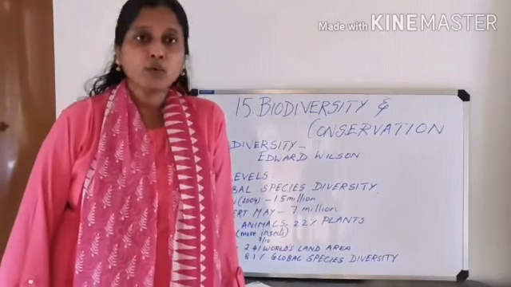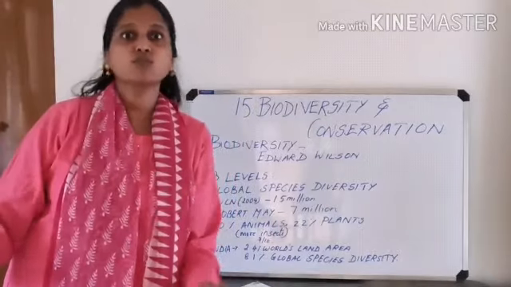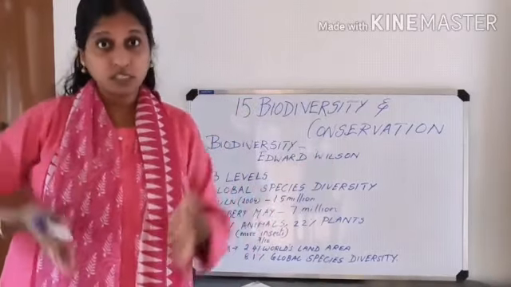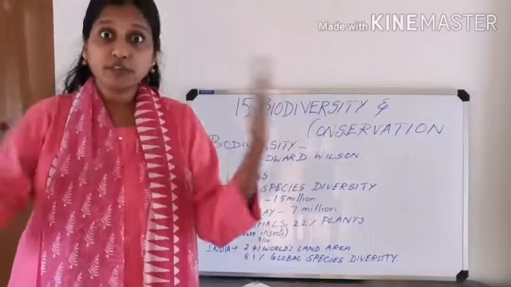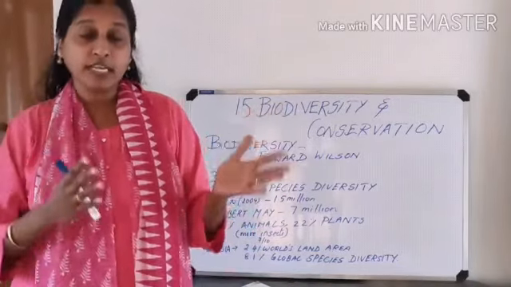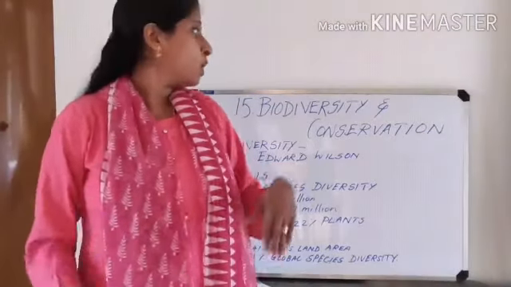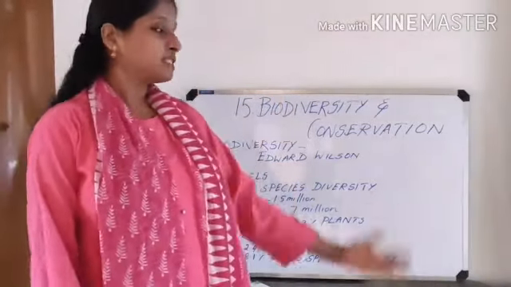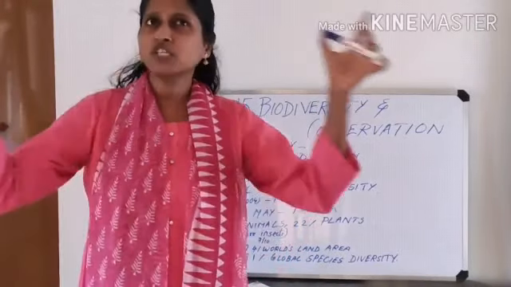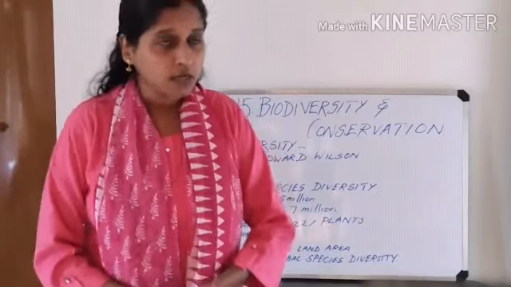So biodiversity. Bio is what? It is life. So there are different forms of life at different levels. Like there will be differences within a species, differences between different species, and differences from one area to another area, like ecological diversity. Biodiversity is the big term referring to the species richness, the different varieties of organisms present on the earth.